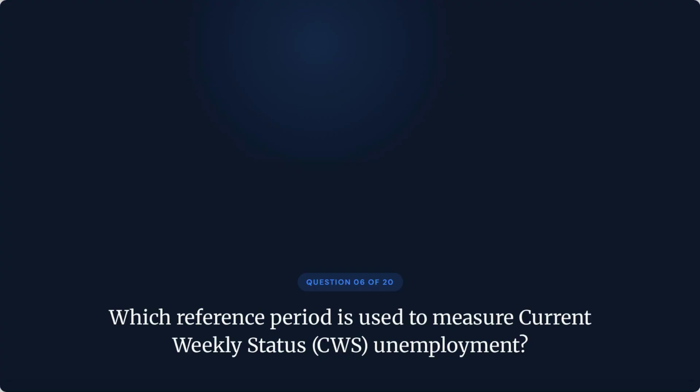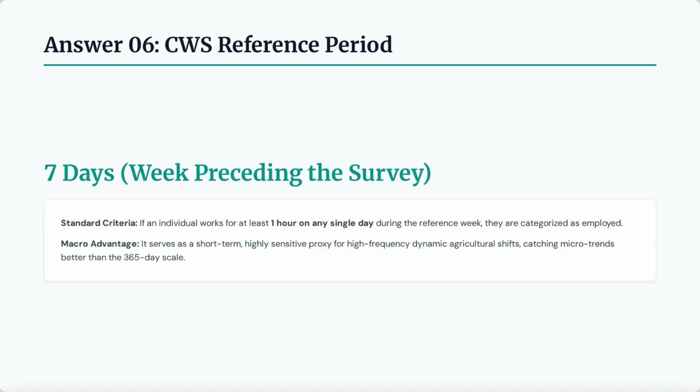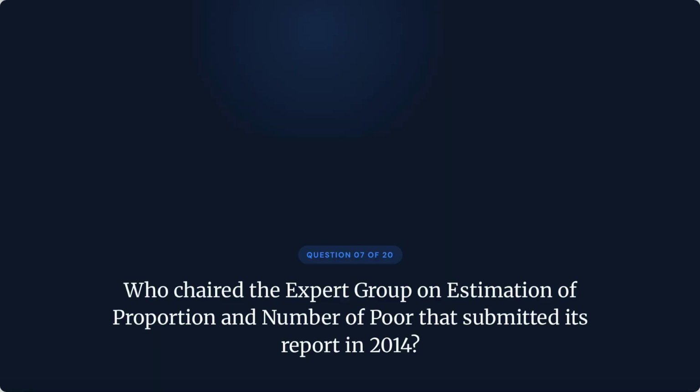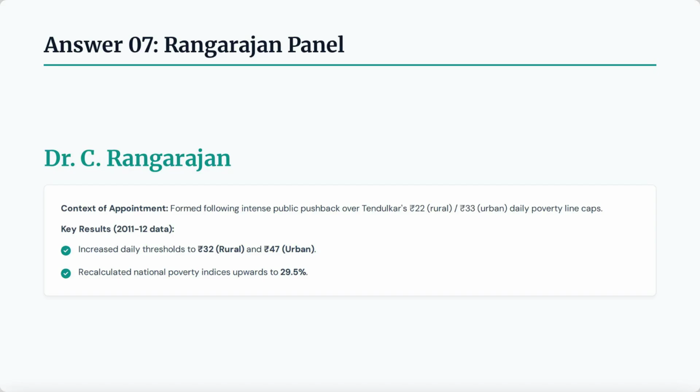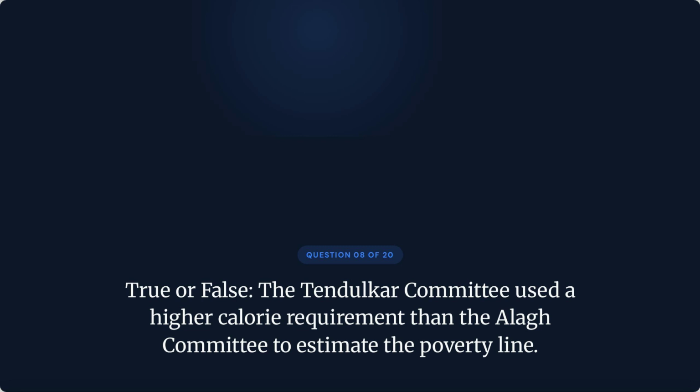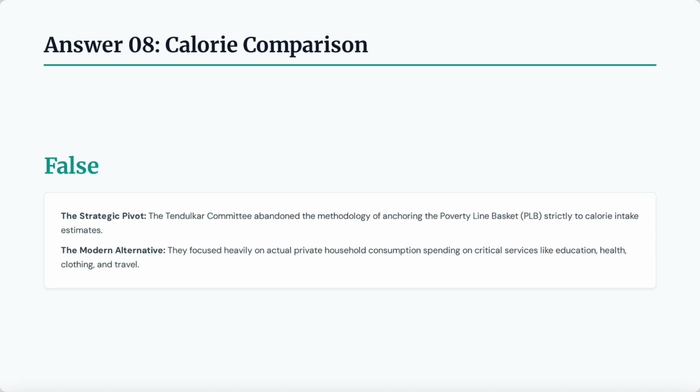Question 6. Which reference period is used to measure current weekly status, CWS, unemployment? The correct answer is CWS reference period. Question 7. Who chaired the expert group on estimation of proportion and number of poor that submitted its report in 2014? The correct answer is Rangarajan Panel. Question 8. True or false? The Tendulkar Committee used a higher calorie requirement than the Alagh Committee to estimate the poverty line. The correct answer is false.